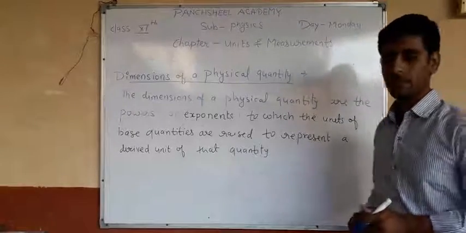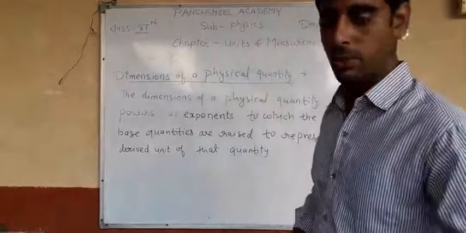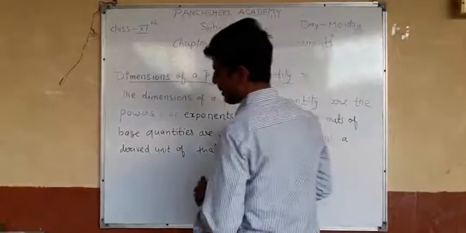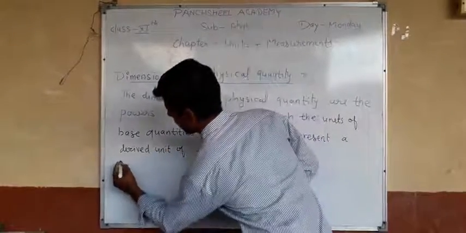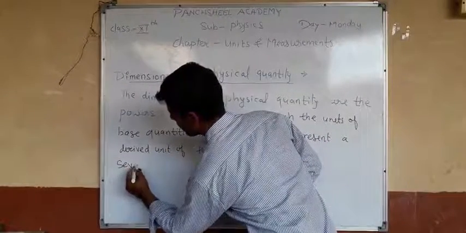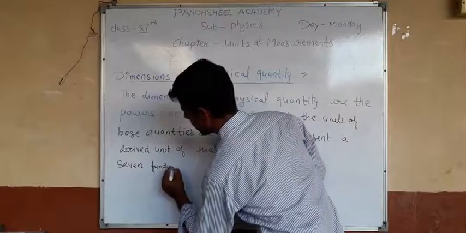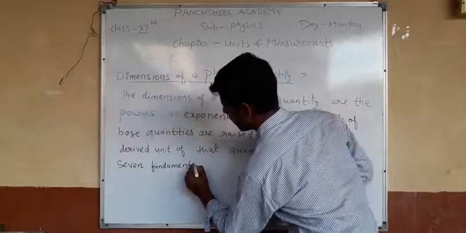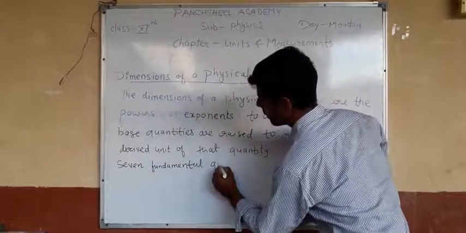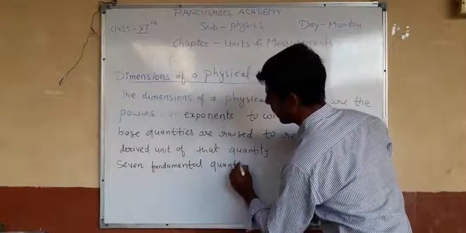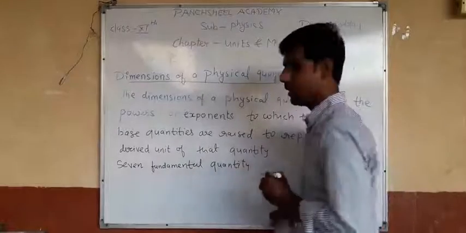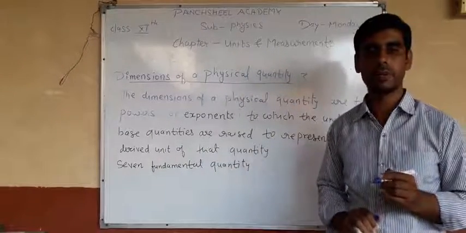For example, you have 7 fundamental quantities with their respective units.